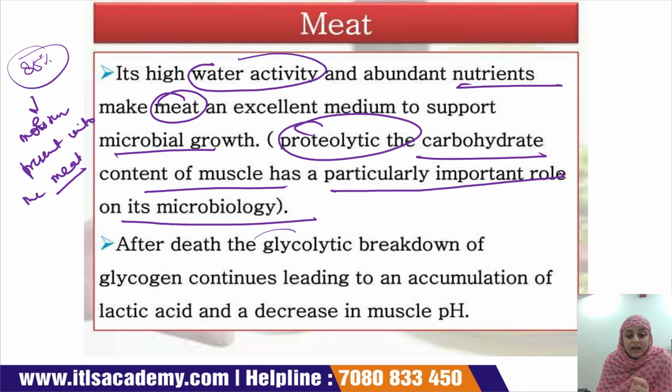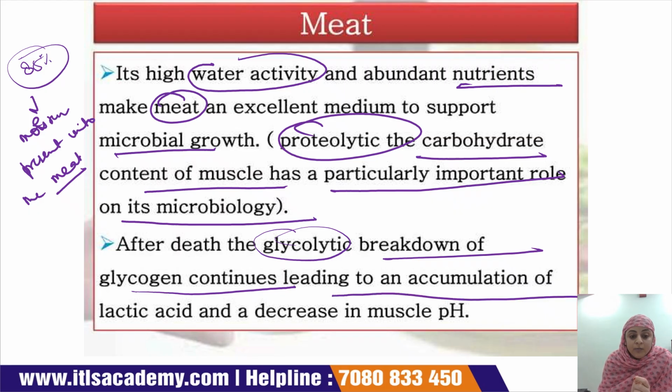After the death of the animal, the glycolytic breakdown of glycogen continues, leading to an accumulation of lactic acid, which decreases the pH of the muscles of the meat.